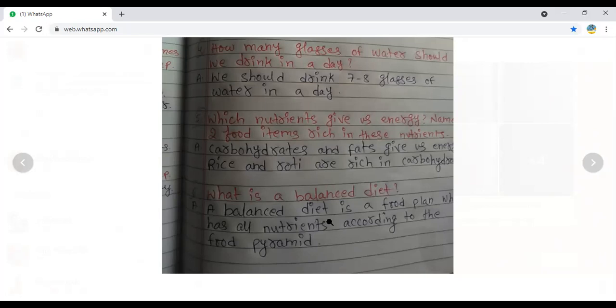Carbohydrates and fats give us energy. Carbohydrates means immediate energy. Fats means storing our energy. Rice and roti are rich in carbohydrates.